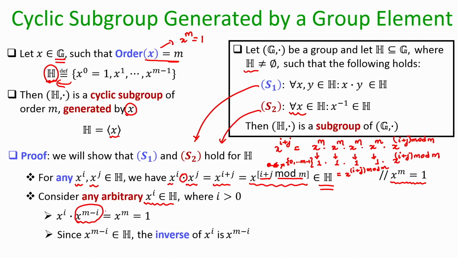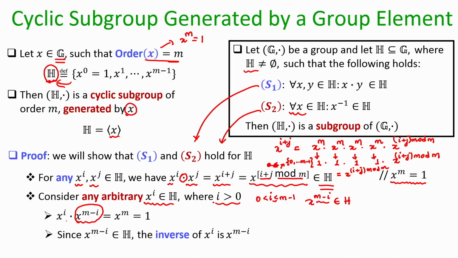So, it is easy to see that indeed x power m minus i belongs to H. Why? Because i is greater than 0, but i is also less than or equal to m minus 1. That means m minus i will also be a power in the range 0 to m minus 1. So, that is why it is a member of H.